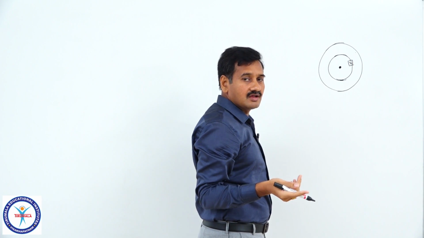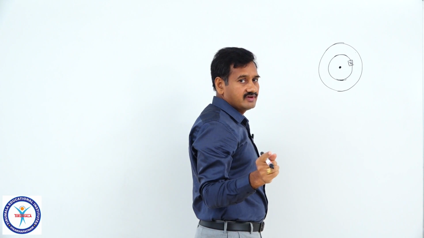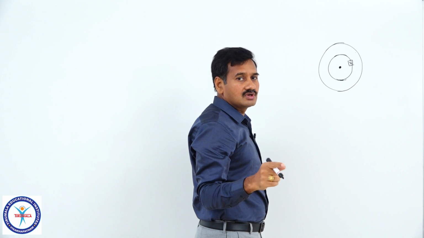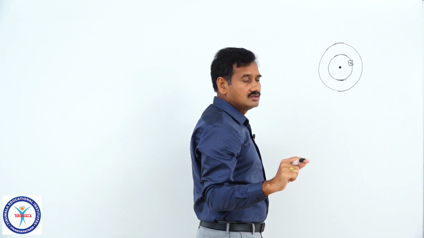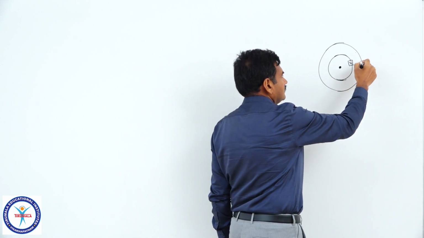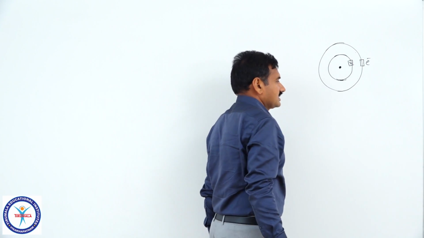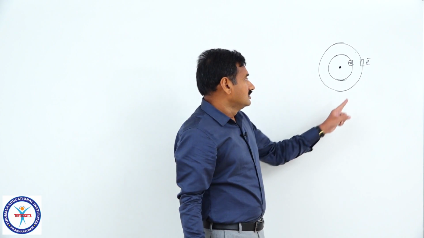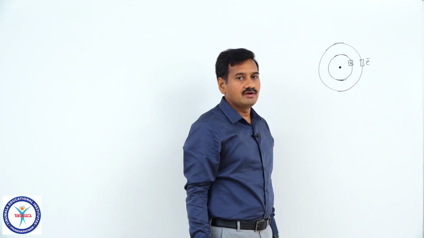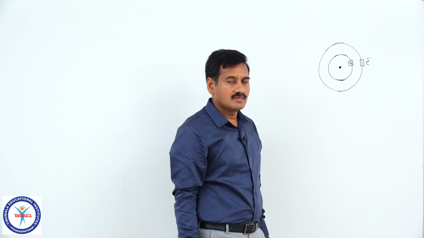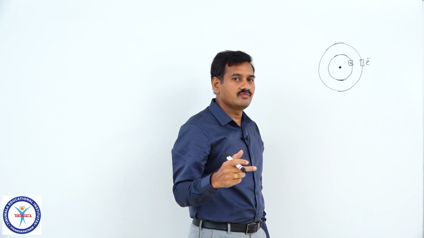maximum number of electrons in second orbit is equal to 8, because second orbit has 4 orbitals, n square number of orbitals, and 2 into n square is equal to the number of electrons, because each orbital can accommodate 2 electrons. So, maximum 8 electrons can be placed. Some 1 electron I am assuming in this second orbit. The electron present in this second orbit will experience what kind of forces now? Is it the nucleus force of attraction alone, or may some other force also act on that electron?